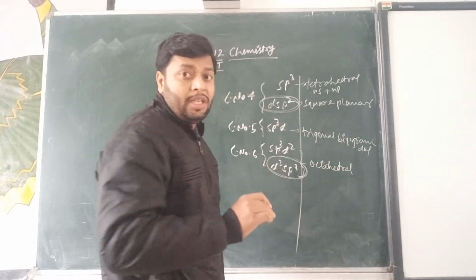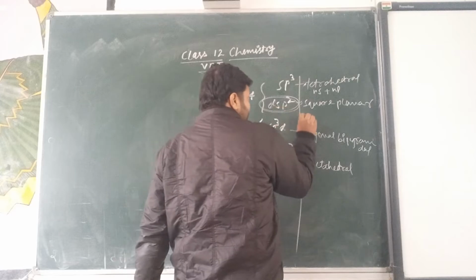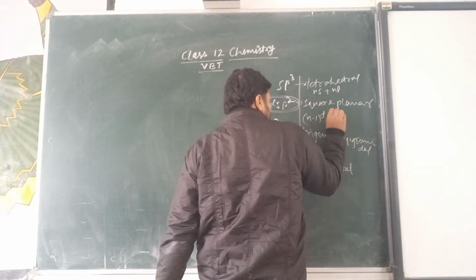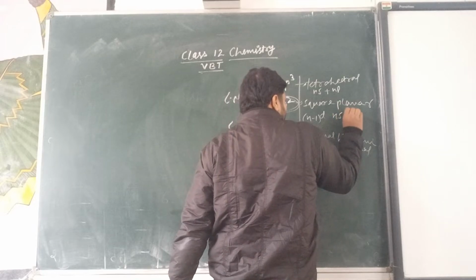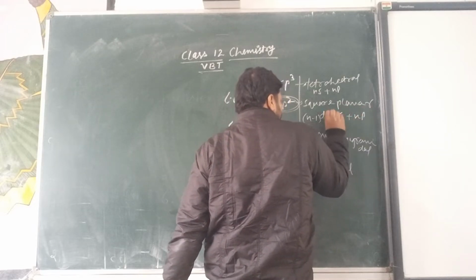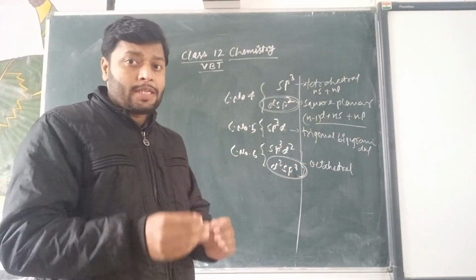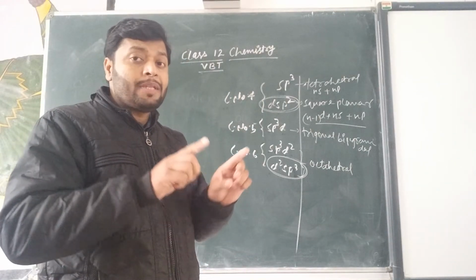But in the case of dsp2, the d is (n minus 1) d, and s and np. The hybridized orbitals actually come from different shells.